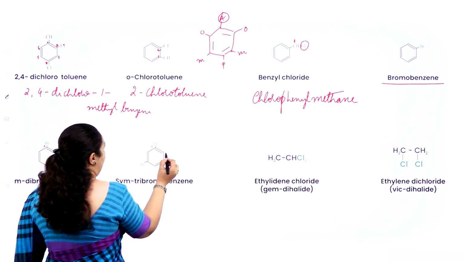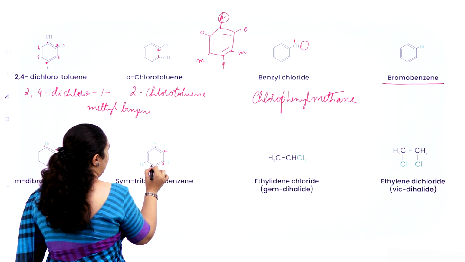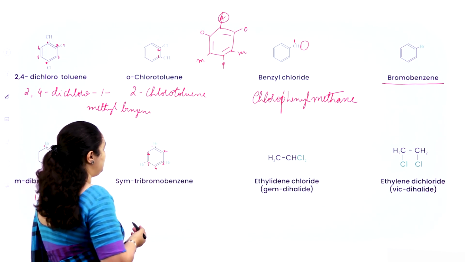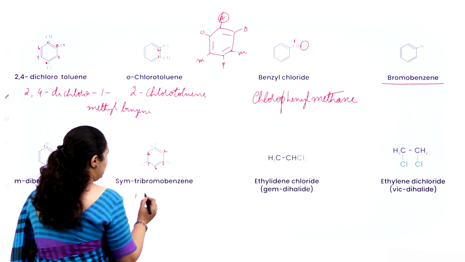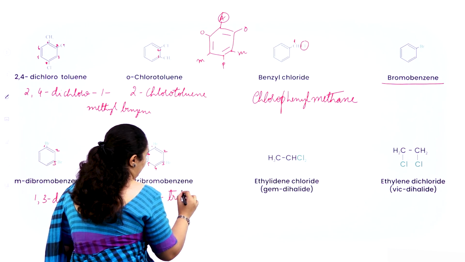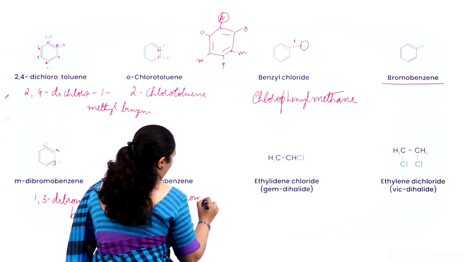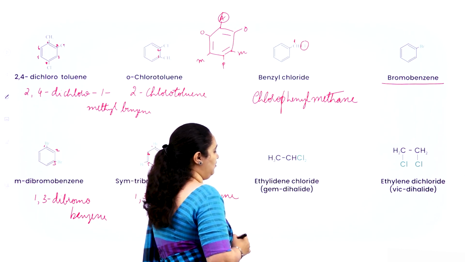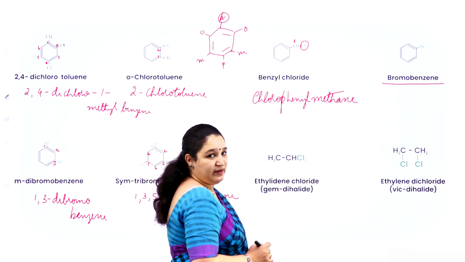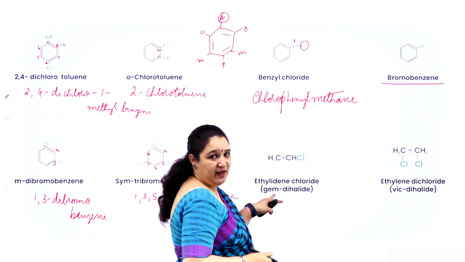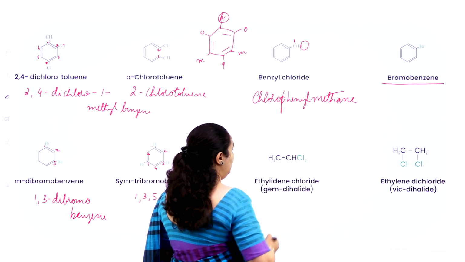It's better to write it together. Okay, I have 1, 2, 3, 4, 5, 6. So 3 bromine atoms in which position? 1, 3 and 5. So it is 1,3,5-tribromobenzene.